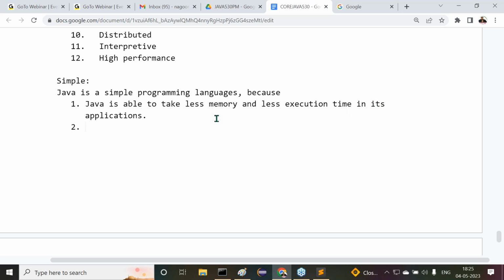Number two, listen carefully. When compared with other programming languages like C or C++ or something else, Java is somewhat fast and it is able to consume less memory in the overall execution if you observe this.